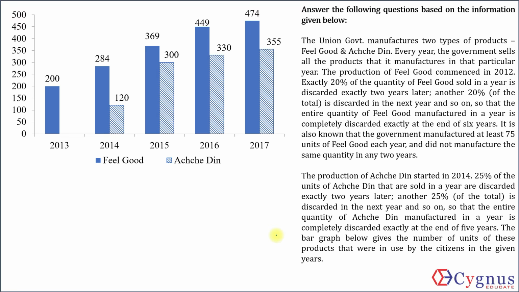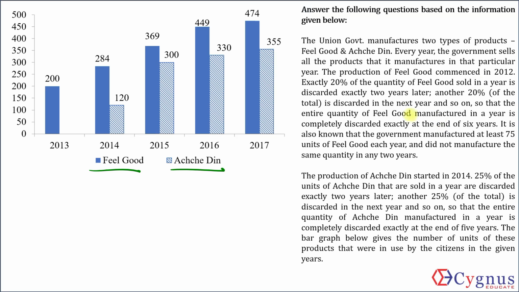A bar graph is given with some information on the right. Let's read the information first. The union government manufactures two types of products, feel good and Achche Din. I can see feel good here. I can see Achche Din here. Feel good is represented by the solid shaded bar. Achche Din is represented by the slantly shaded bar. Understandable. Two types of products.